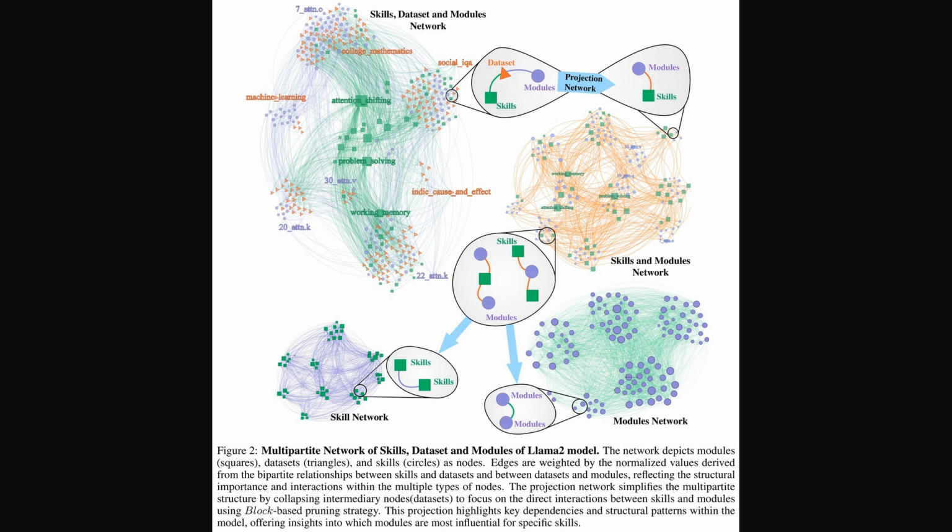The left cluster mixes skills, datasets, and modules, which demonstrates broad, cross-type connections. The right clusters display the projected skills and modules networks, which reveal dense communities and many cross-links that suggest distributed specialization rather than isolated modules.